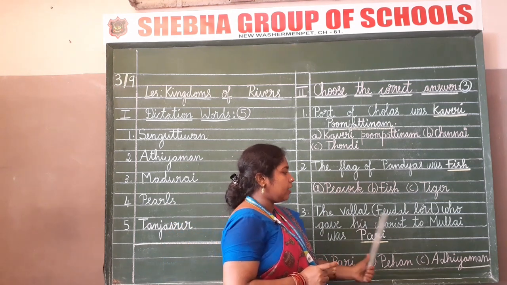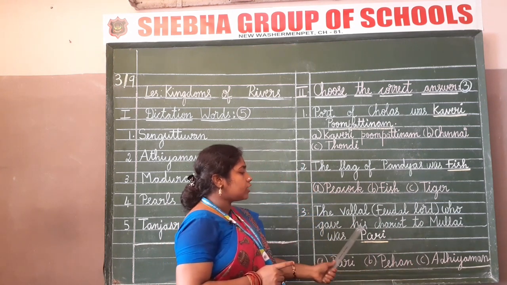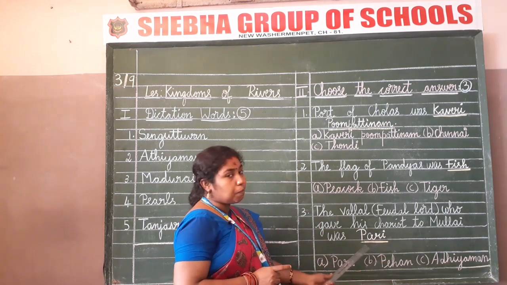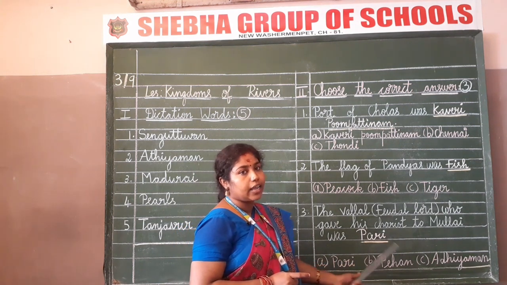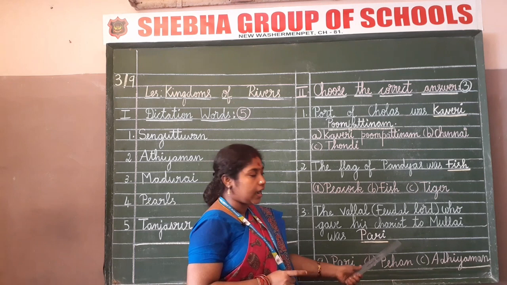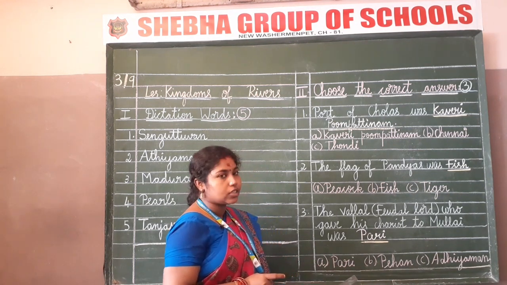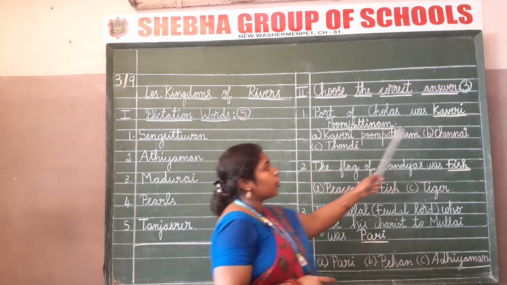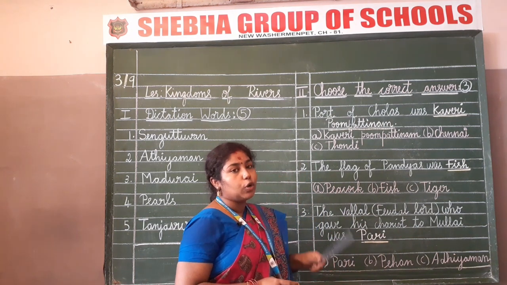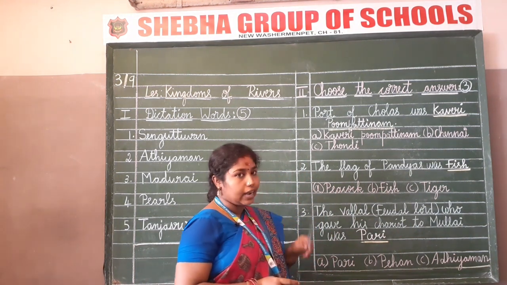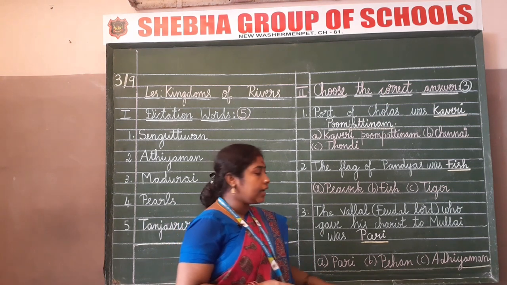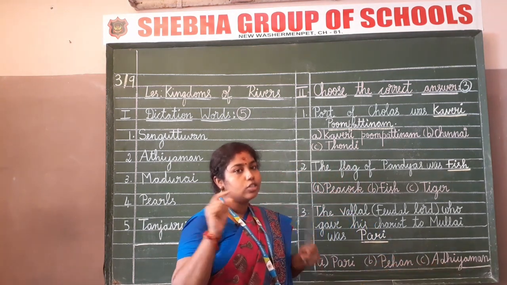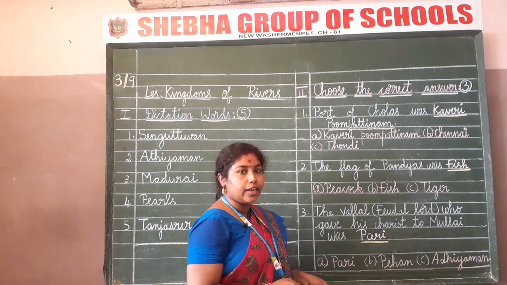The Ballal, feudal lord, who gave his chariot to Mullai was Pari. P-A-R-I. Pari. You can write your options in the next line. And after finishing this, choose the correct answers. Check whether you have underlined all the answers with your ruler and pencil. And then at last you have to draw a line, again leaving a line. Clear, children? Leave a line and neatly draw a line with your scale and a pencil.